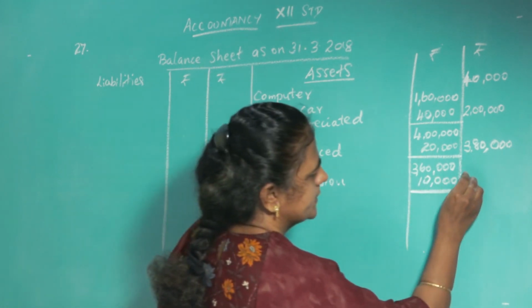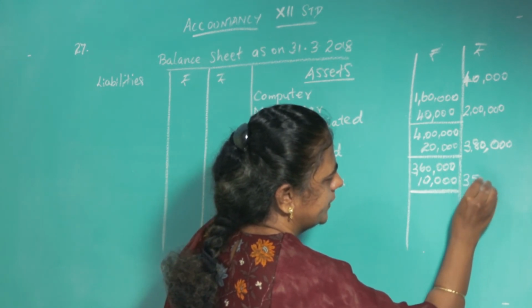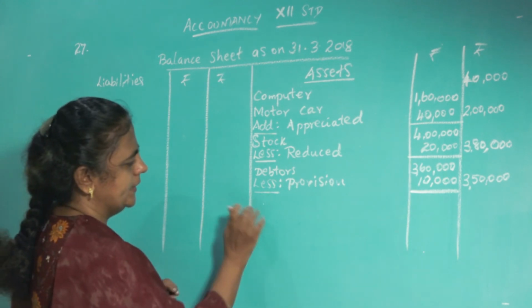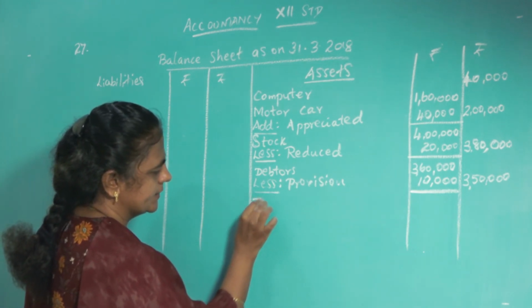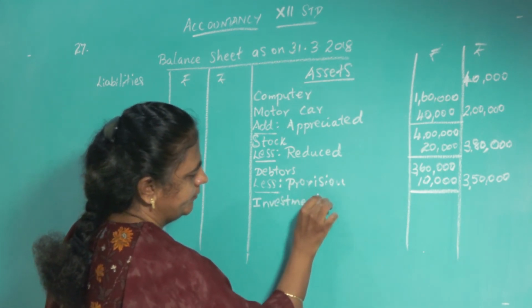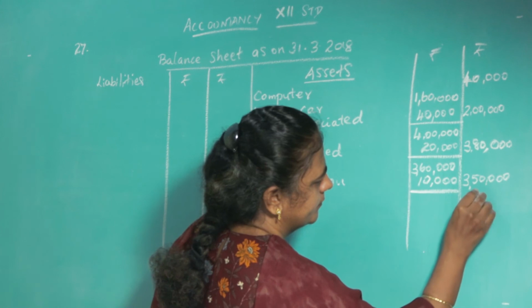So now your debtors is only 3,50,000. Then what else is there? Investment is there, unrecorded investment. You have to bring it into record now. Unrecorded investment, that is 5,000.